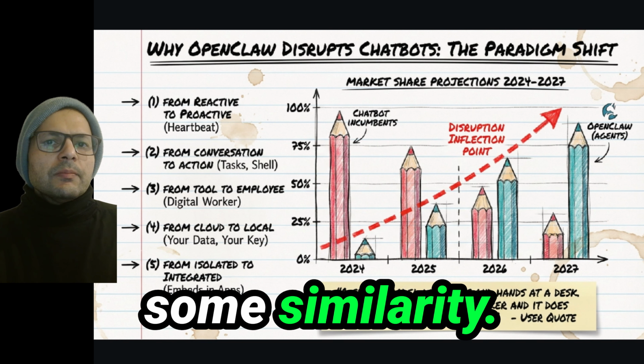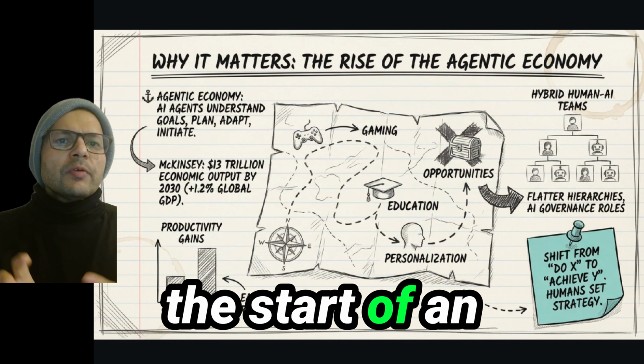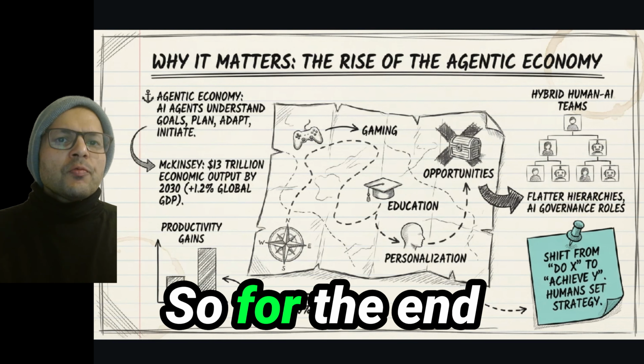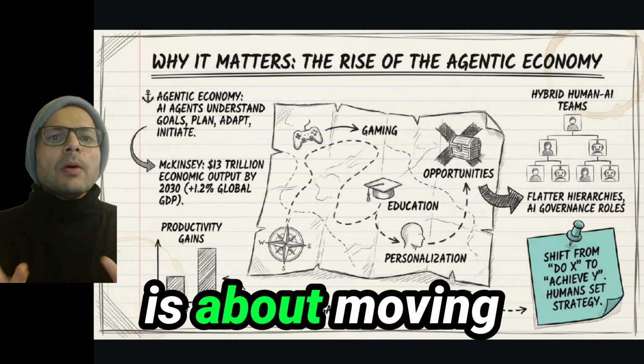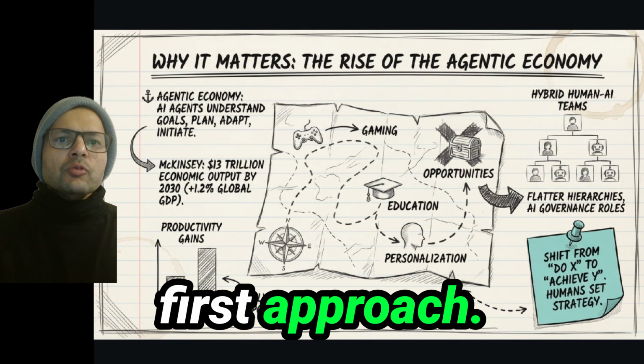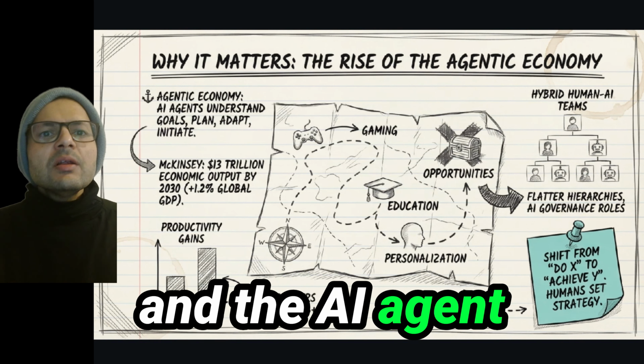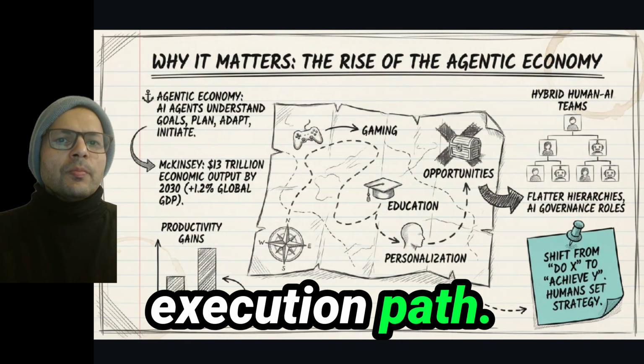is some similarity. From an organization perspective, this marks the start of an agentic economy. McKinsey has projected significant economic output from these types of tools by 2030. So for the end user, the shift is about moving from manual task management to a strategy-first approach, where the human sets the objective and the AI agent will handle the execution path.